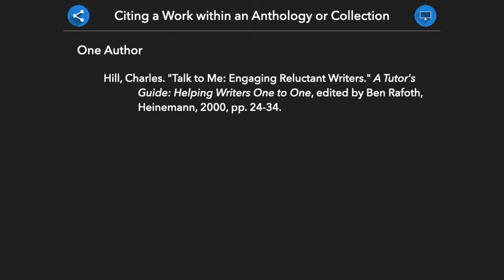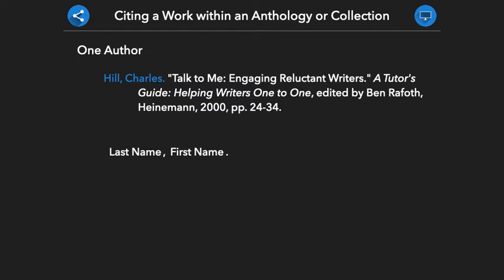To cite a work within an anthology or collection of essays, we will begin with the name of the author who wrote the text within the anthology. The author's last name is presented first. We then include a comma, after which we provide the author's first name, before ending this section with a period.